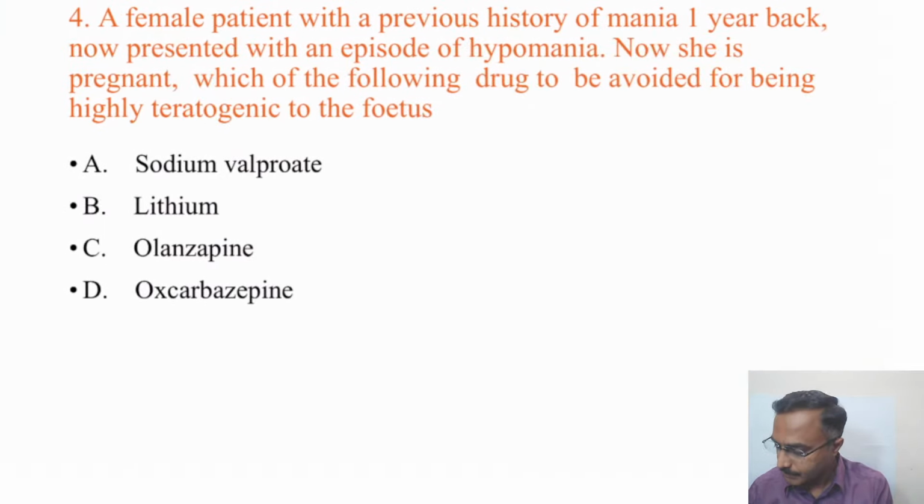Right. Again, with regard to mood stabilizers, a female patient with a previous history of mania one year back has now presented with an episode of hypomania. Now she is pregnant. Which of the following drugs is to be avoided for being highly teratogenic to the fetus? Something we discussed just a few minutes back, the teratogenicity of mood stabilizers. Any answers for this?